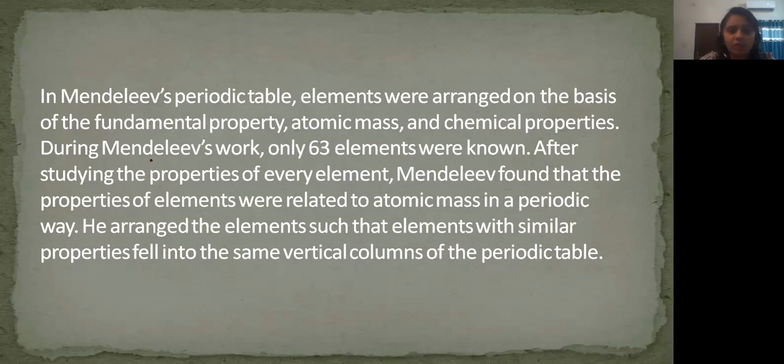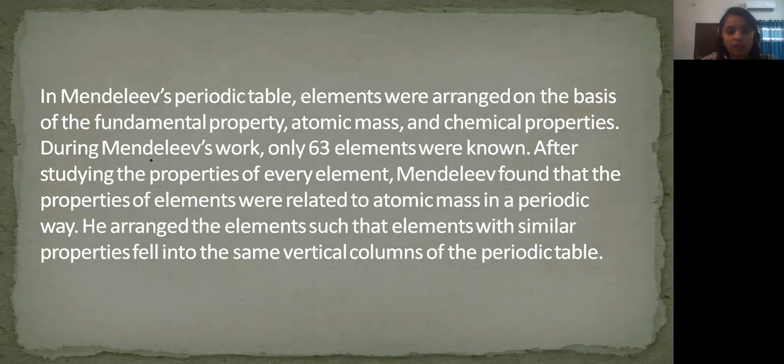Mendeleev found that the properties of the elements were related to the atomic masses in a periodic way. What he was saying is that there are a few properties of the elements which are related to atomic masses. So he related the chemical properties of the elements to the atomic masses, and this repeats periodically. It means that there is a group of elements which show the same kind of properties. They have different atomic masses, but they show the same properties.